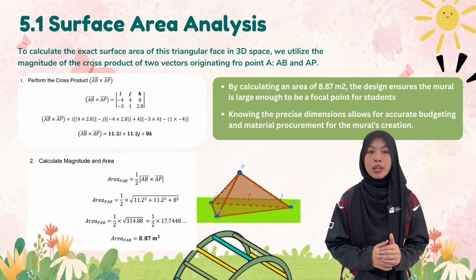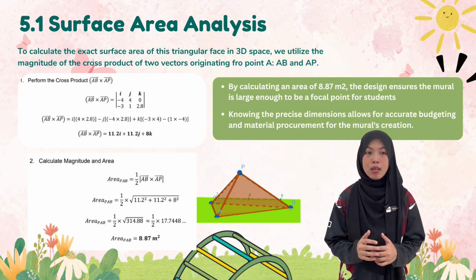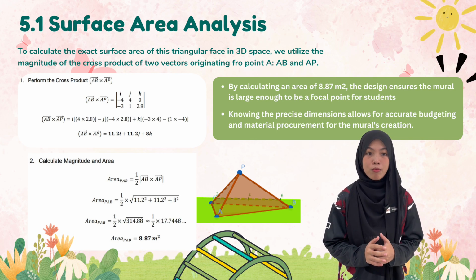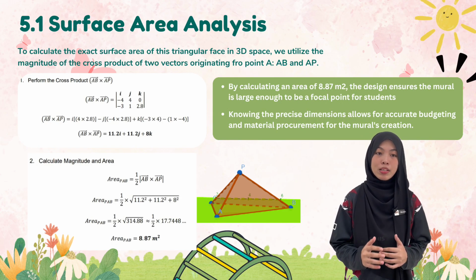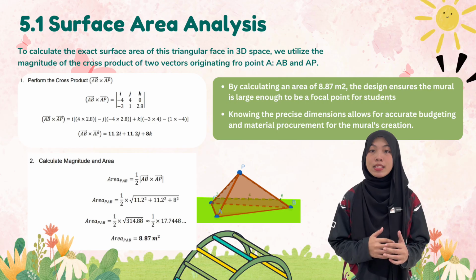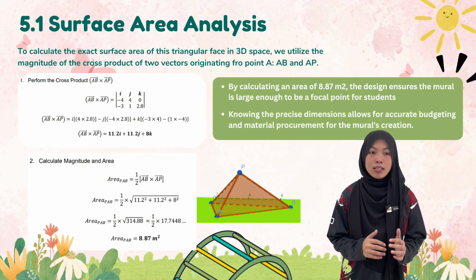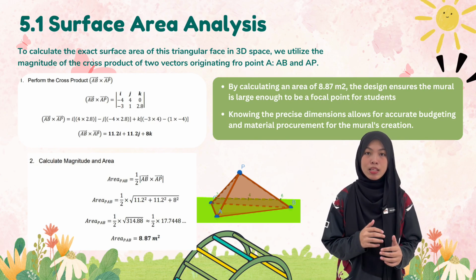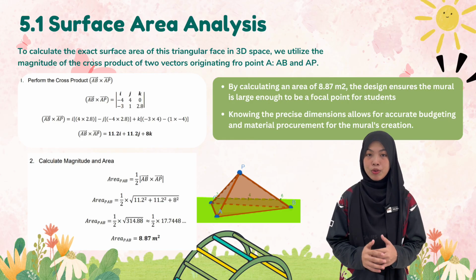By using this formula, we obtain a final triangular surface area of approximately 8.87 square meters. This calculation is important for two reasons. First, the result shows that the mural surface is large enough to act as a clear visual focal point for students in the sensory garden. Second, knowing the exact surface area helps with accurate budgeting and material planning, such as determining the amount of paint or materials needed to create the mural.